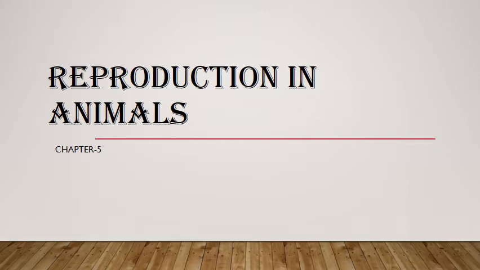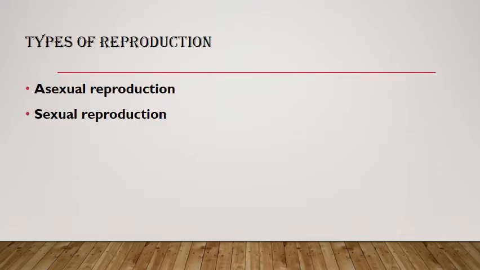So today we will start our new chapter, chapter 5, Reproduction in Animals. First we have to understand what reproduction is. As we all know, reproduction is one of the main characteristics of living things.